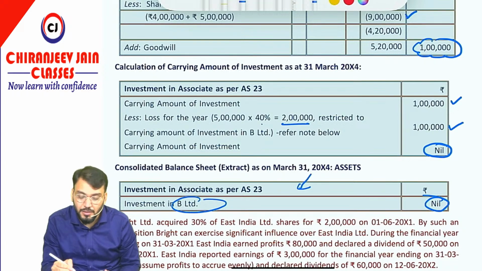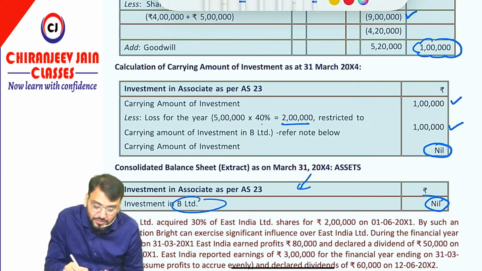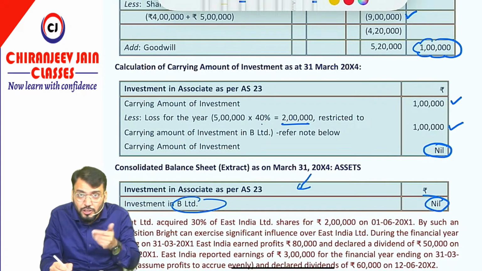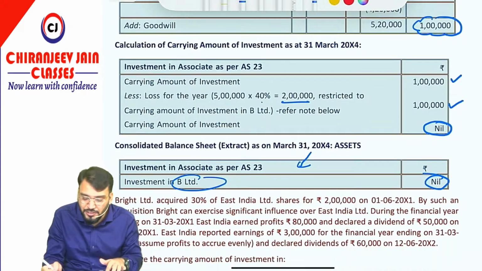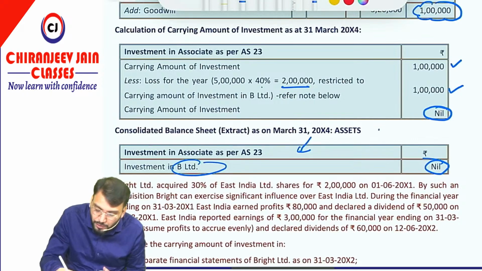Understood? Fine. So can you say how much remains unrecognized? The loss that remains unrecognized is 1 lakh. Now subsequently, suppose they reported profit. Let me say subsequently they reported a profit of rupees 10 lakh. So what is the share?